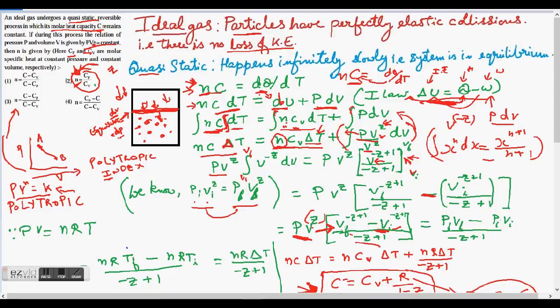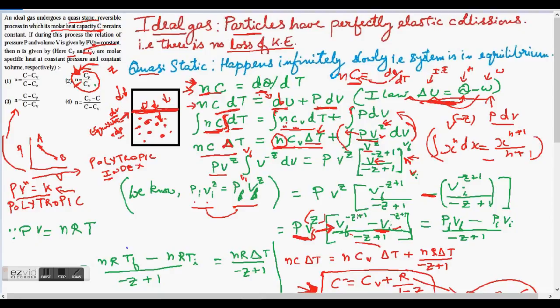So what happens when I multiply these two? PfVf to the power Z multiplied by V final to the power minus Z plus 1, you can add the exponents since the base V final is the same, right? So Z minus Z will be 0 and you will get PfVf minus PiVi.